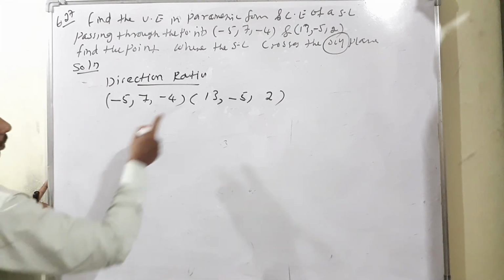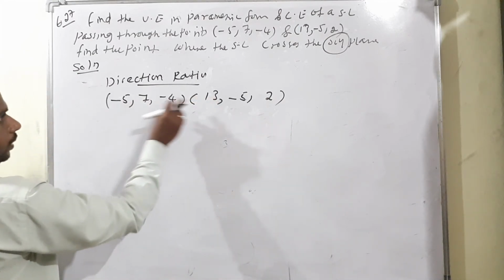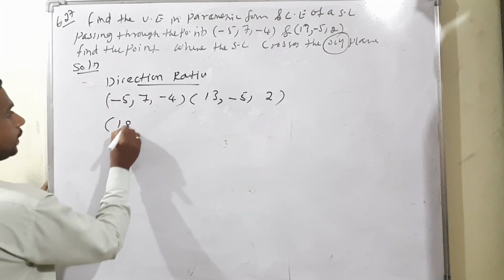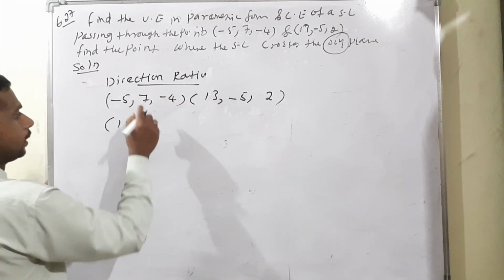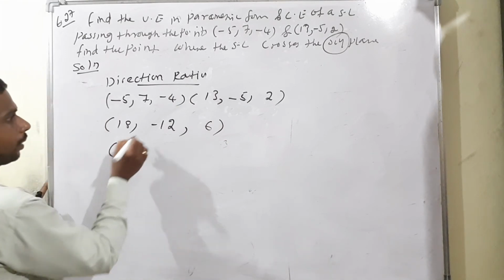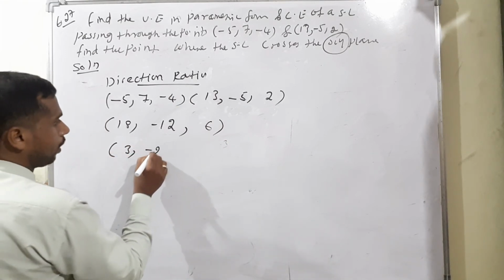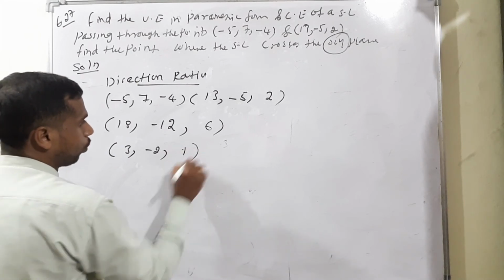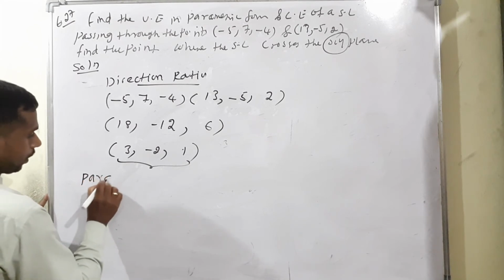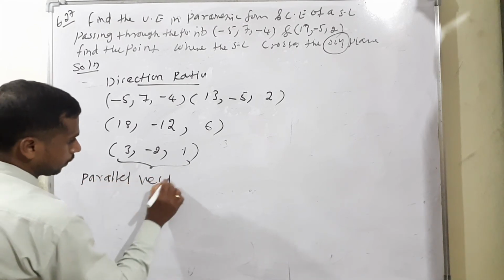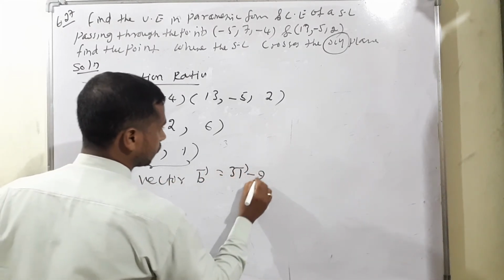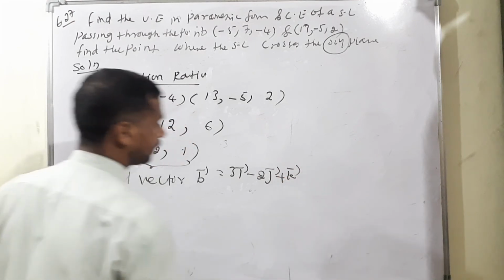So simplify now: second term minus first term. That is 13 minus, already a minus, therefore 13 + 5 is equal to 18. Then -5 - 7, so -12. Then 2 + 4, 6. So each and every term divided by 6, no? Therefore 3, -2 and 1 will come, isn't it? So now we can say this is a parallel vector, so the b vector is equal to 3i - 2j + k.